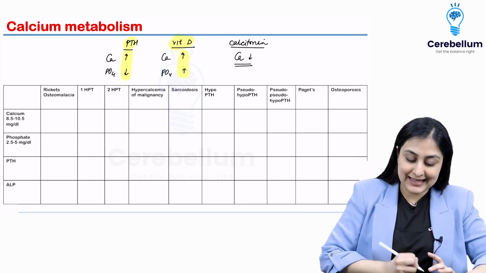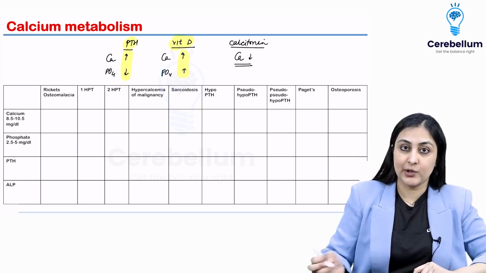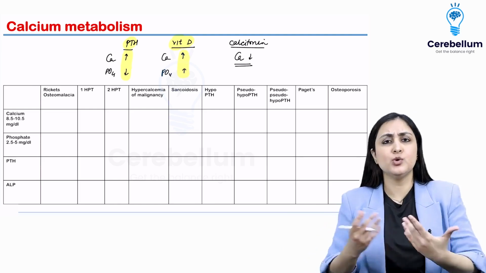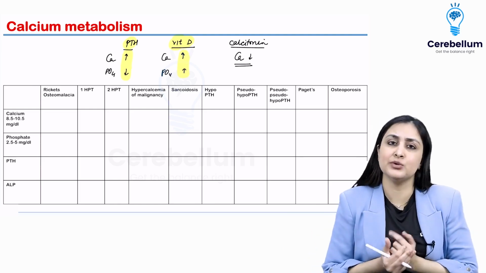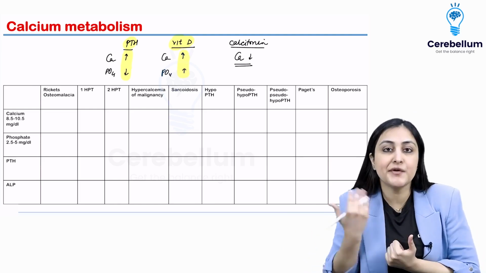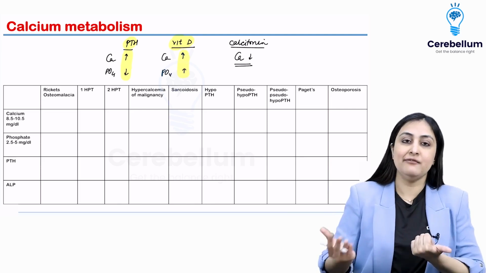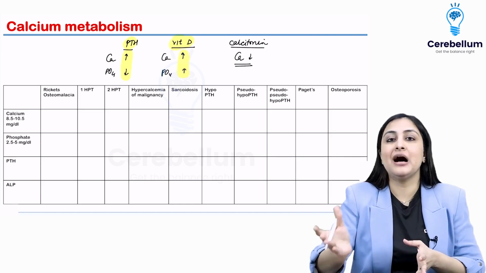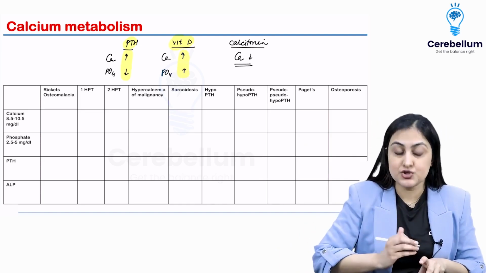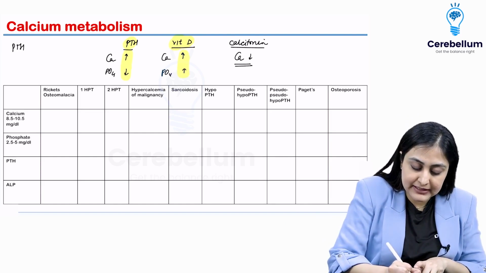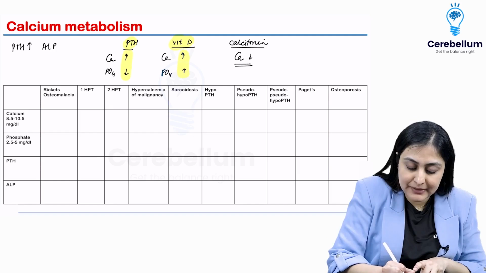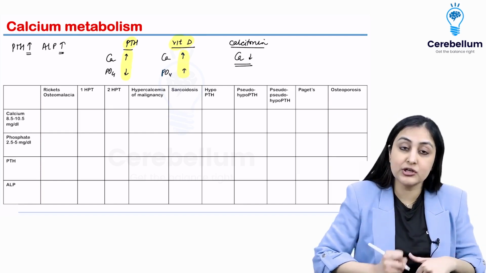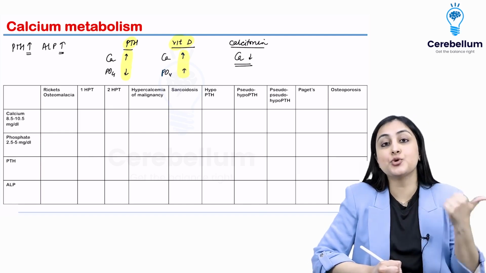Now, how does ALP relate to parathyroid? Whenever parathyroid is causing bony resorption, the bone is not going to just take it sitting down, saying, come and destroy me. It's going to repair itself also. How it does that is by ALP. ALP is the marker of bone formation. So can I say anytime PTH is high, ALP is going to be high? Yes, anytime bone is resorbed, bone is also going to be formed. So both of these go together.